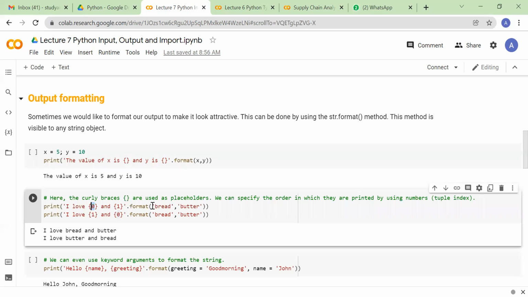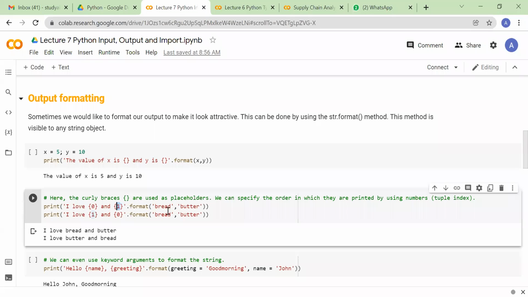Whatever element is in this position, it will go to your first parenthesis, right? In other words, this placeholder will place the value which is first in the sequence. So you'll see that bread is in the first place, so bread will come here, butter is in the second place, so it will come to this position.